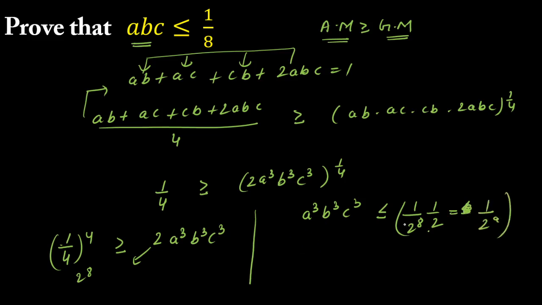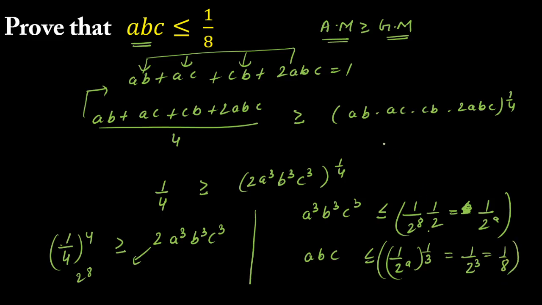Now if I take the cube root here, because we want to prove ABC, I'll get ABC, and all these three numbers are positive, so the inequality will not change. So I'll get ABC is less than or equal to the cube root of 2 raised to power 9, that will be equal to 1 upon 2 raised to power 3, and that is equal to 1 by 8.